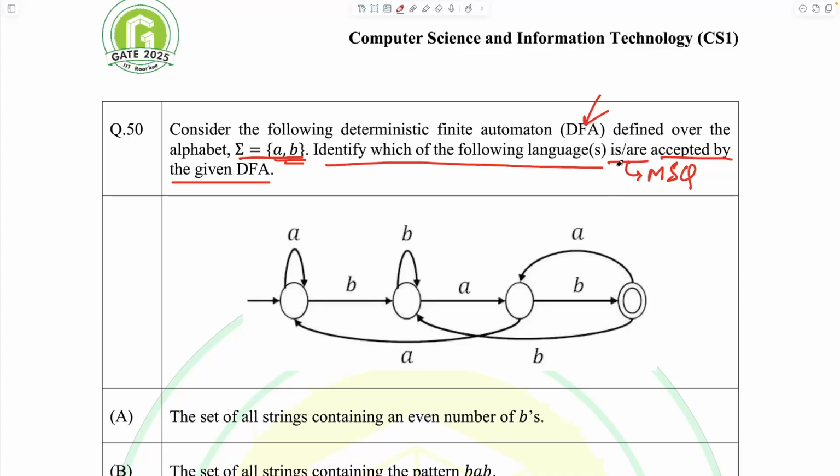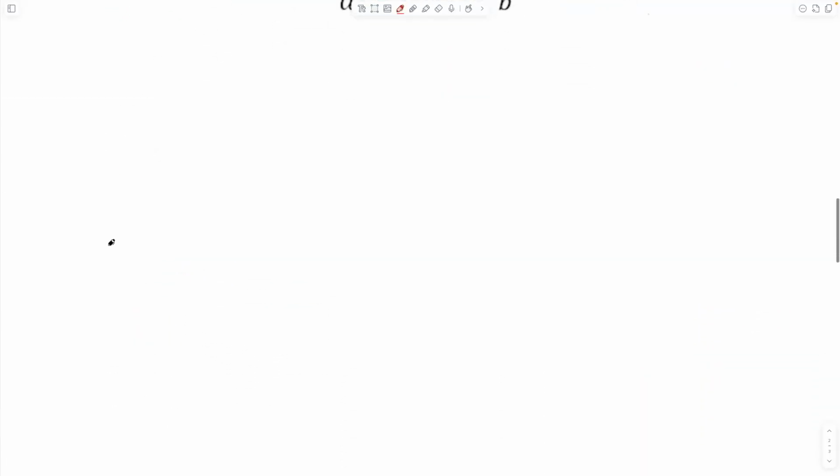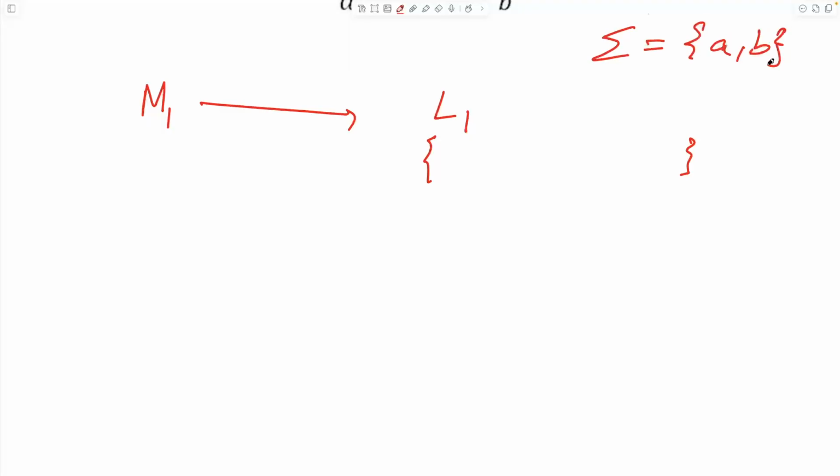This concept is kind of deceiving, a bit not very straight. Why? Because this is the theory of machines in computer science. Suppose a machine M1 accepts the language L1, and L1 would have a certain set of strings. If the alphabet is A, B, the language is going to have ABA and BAA and so on and so forth.